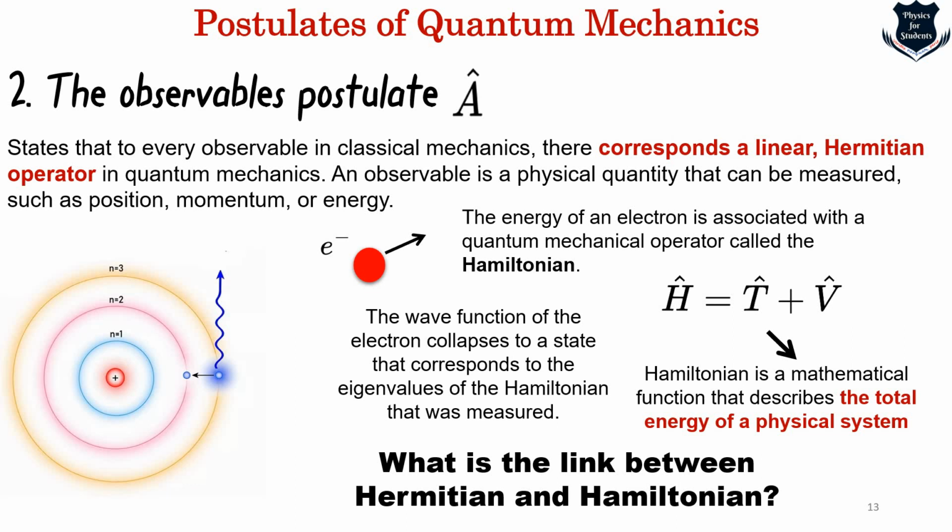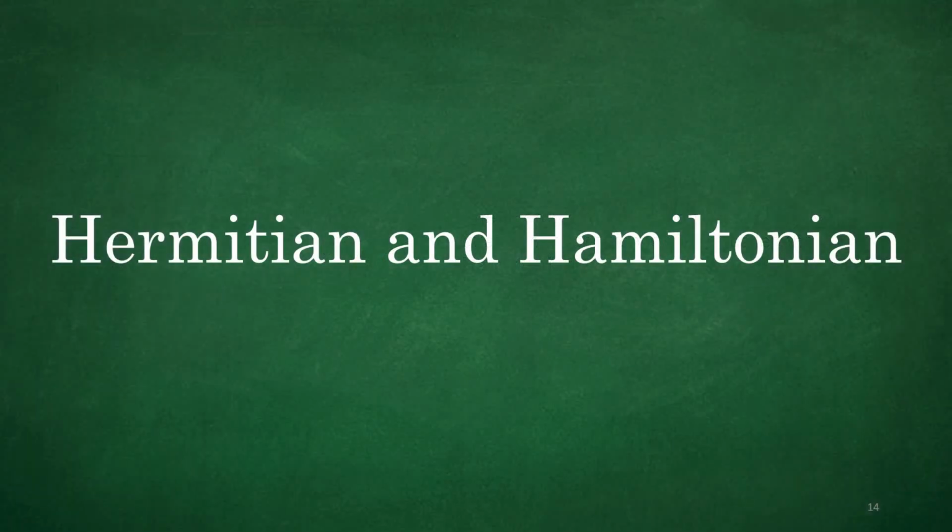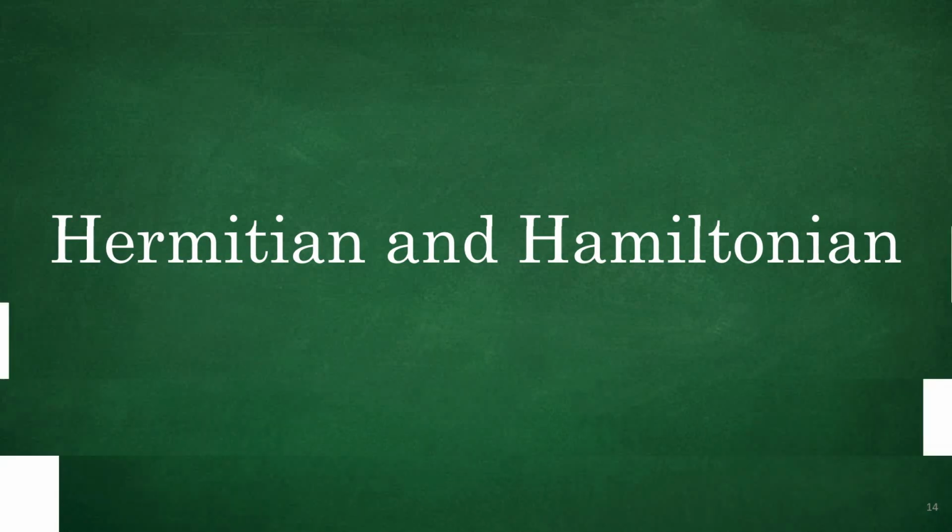But remember that the energy of an electron is defined by the Hamiltonian, which is the total energy of the system, and the wave function, when it collapses as soon as we observe it, corresponds to the eigenvalues of the Hamiltonian. That is the total value. Yet we have said here that it corresponds to a linear Hermitian operator. Let us see what is the link and the relationship between these two things, Hermitian and Hamiltonian.